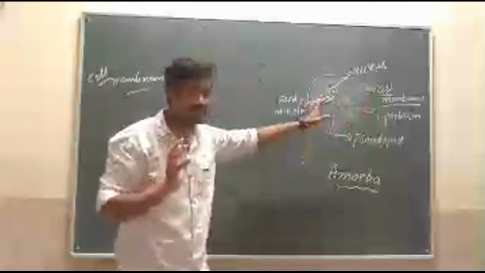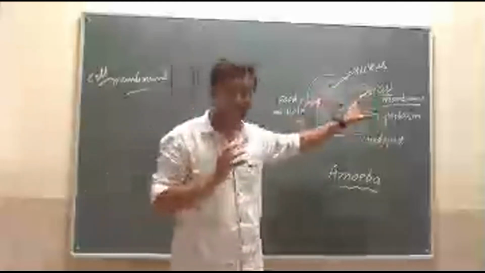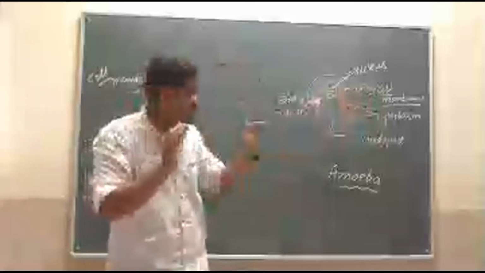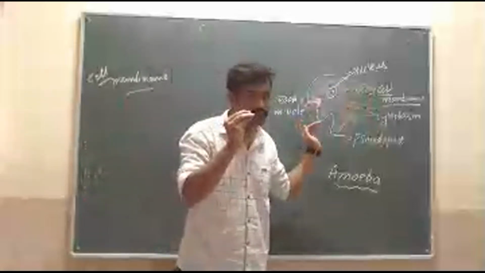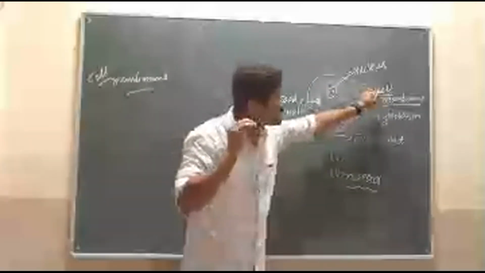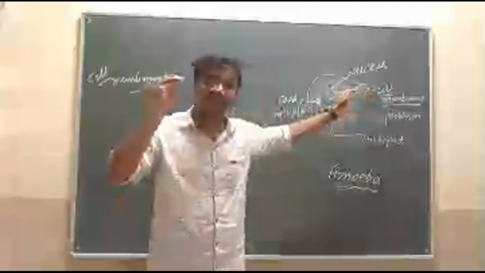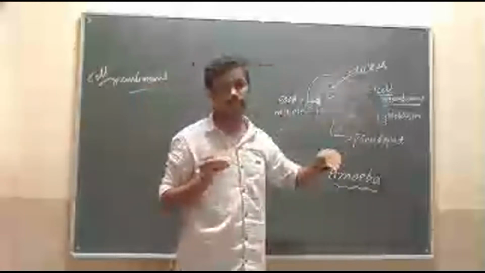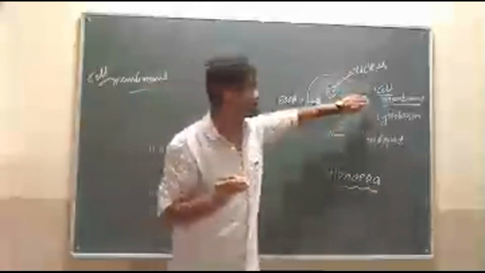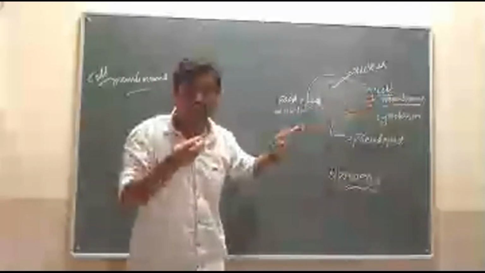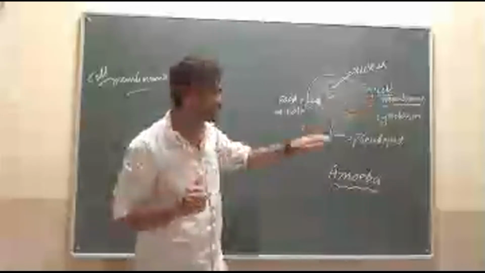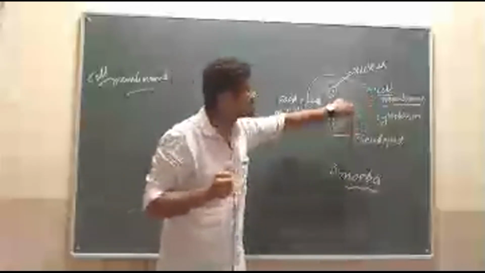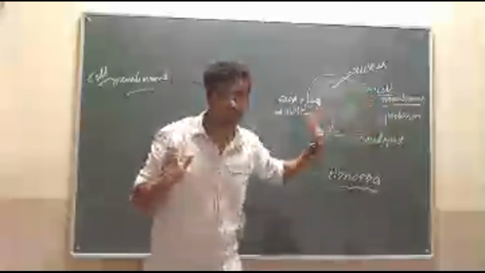What is the function of this? What will it do exactly? It allows certain amounts of substances to move inside as well as out. That means they can move inside the cell as well as move outside of the cell.